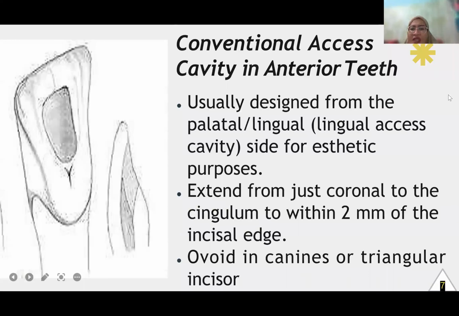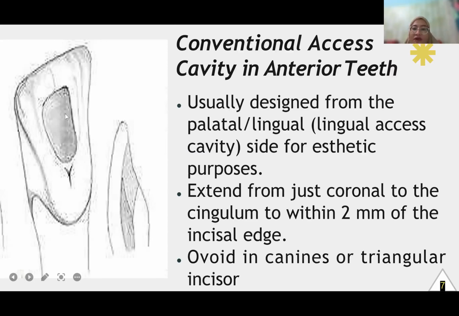Conventional access cavity in anterior teeth is usually called the lingual access cavity, which is designed from the palatal side for the maxillary teeth and the lingual side for the mandibular teeth, originally designed from the palatal for aesthetic purposes. It extends from just coronal to the cingulum to 2 mm from the incisal edge.